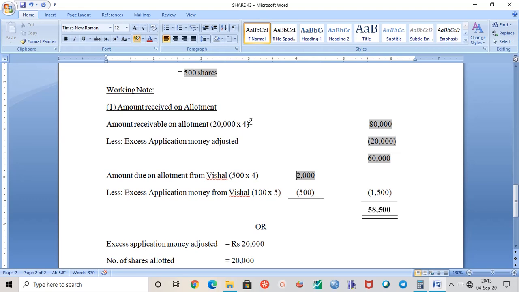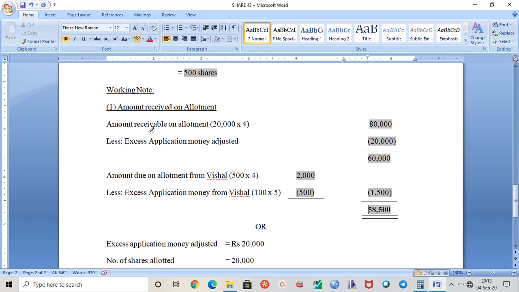Now, the excess application money that was already paid on those 100 shares is still with the company, right? So 100 into 5 will be how much? 500. So 2000 minus 500 will be how much? 1500. So this 1500 is actually the calls in arrear from Vishal. And 60,000 minus 1500 will be 58,500. That is the money that you received at the time of allotment.